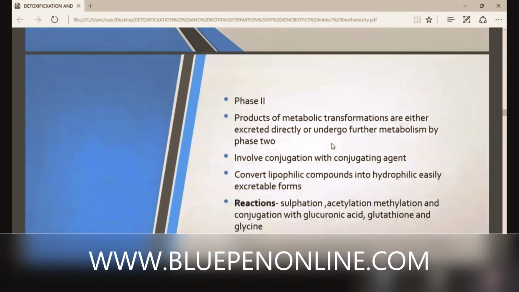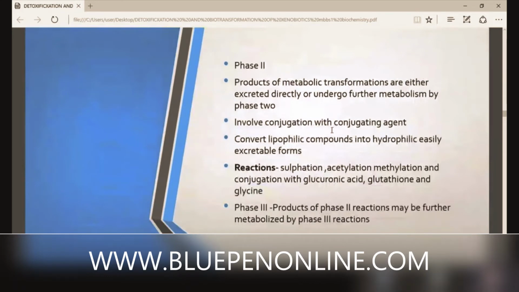Phase 2: products of metabolic transformations are either excreted directly or undergo further metabolism by phase 2 reactions. In very few cases, phase 1 products are directly excreted. In most cases, the products formed after phase 1 reaction enter into phase 2 reactions.